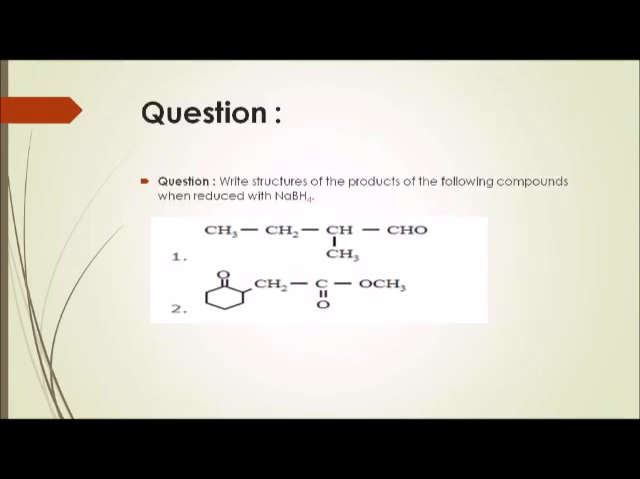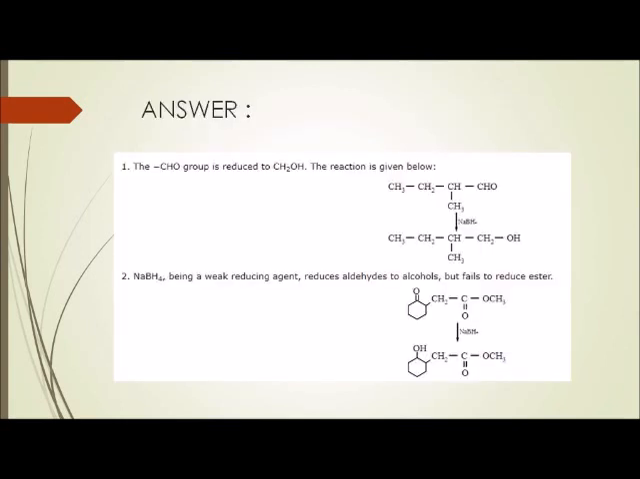The answer of this question is the CHO group is reduced to CH2OH, and the reaction is CHO converted into CH2OH. NaBH4 is a weak reducing agent, so it reduces aldehydes or ketones to alcohol but fails to reduce ester. In this compound, the ketone is converted into a secondary alcohol.